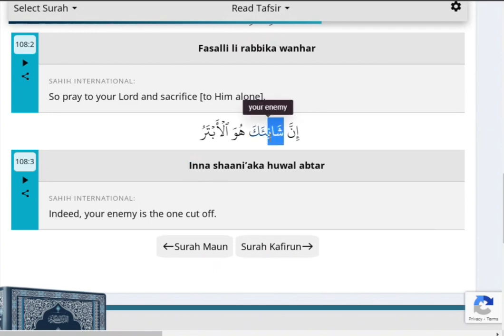Make the sheen sound longer because after fatha alif madda comes. Shani. Hamza fatha a. So this is Hamza sound a ka. Shani aka.